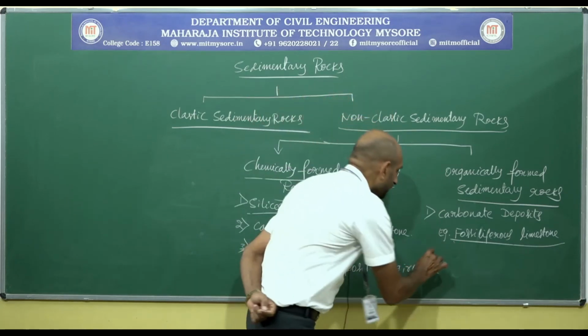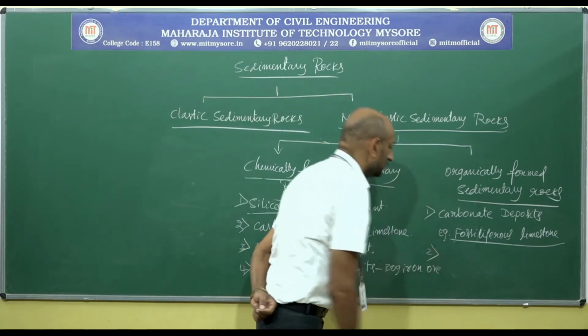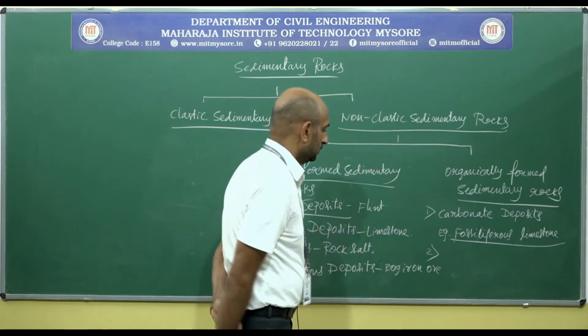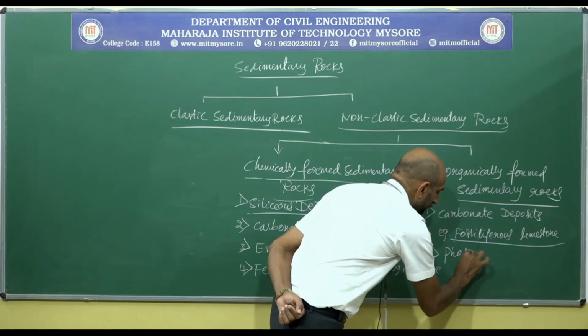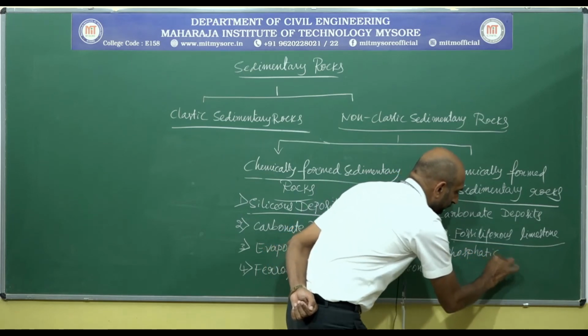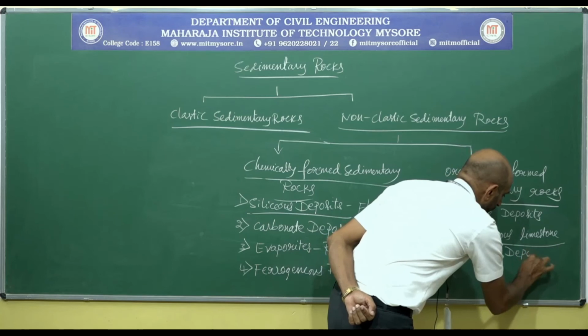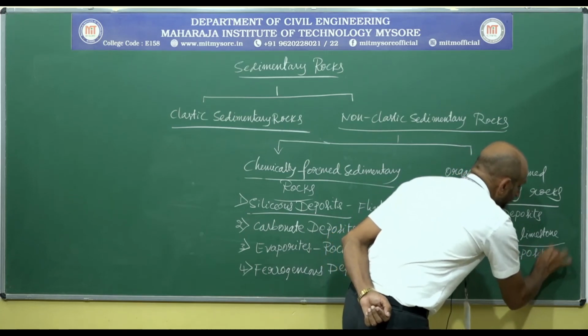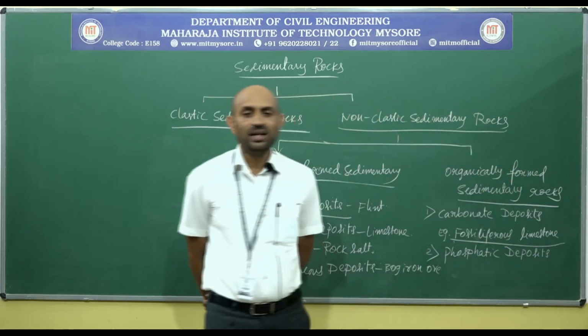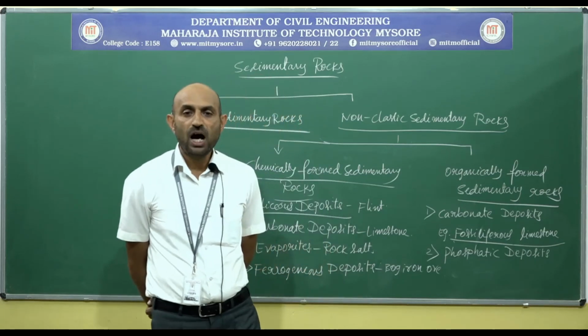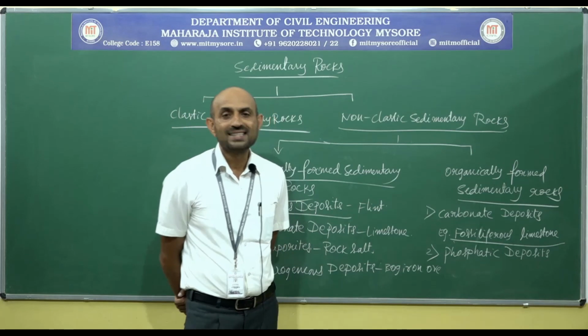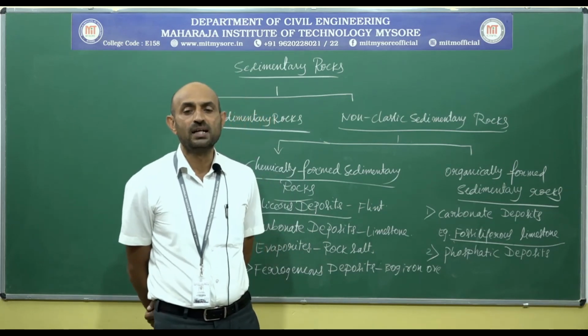The second one, phosphatic deposits. What are phosphatic deposits? It is formed out of excreta of fish-eating birds.